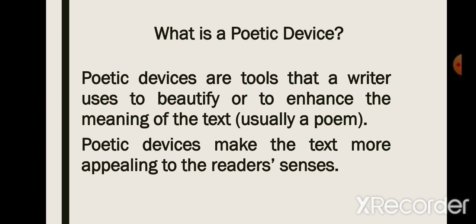For example, if I were to tell you about an incident where two children named Jack and Jill fell down while fetching water, it may sound uninteresting and monotonous. But if I add rhythm and use rhyming words, it would appeal to our senses. Let's see how. If I tell you, Jack and Jill went up the hill to fetch a pail of water. Jack fell down and broke his crown, and Jill came tumbling after. So you saw how I added rhyming words and some rhythm, and it appealed to our senses more. So I hope now you understood what poetic devices are and why writers use these in their texts.